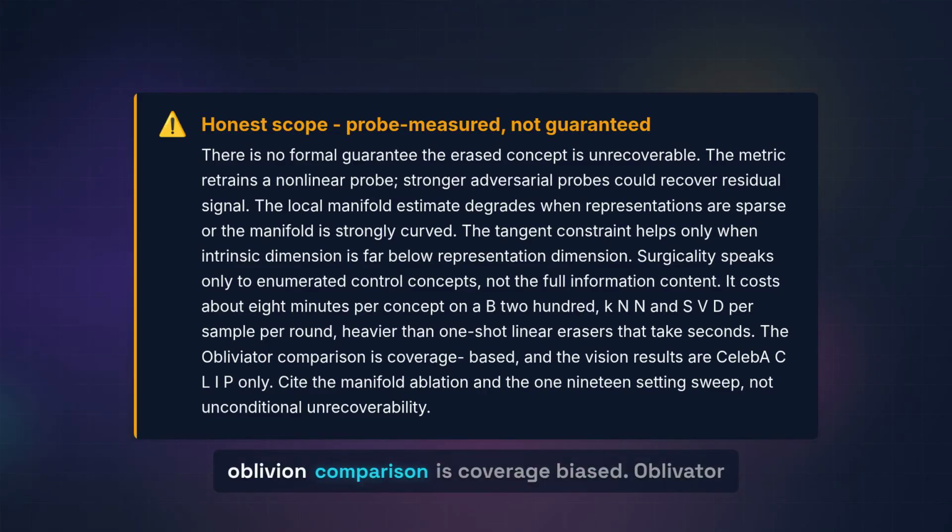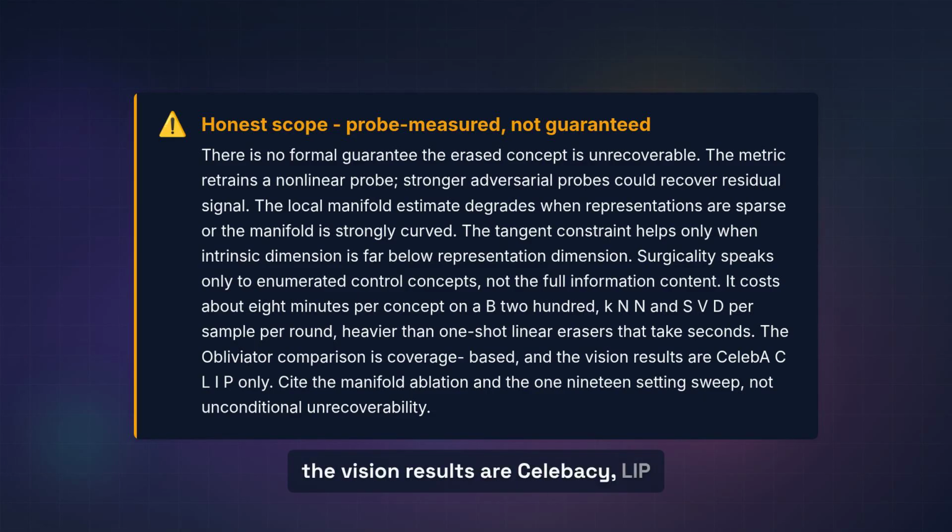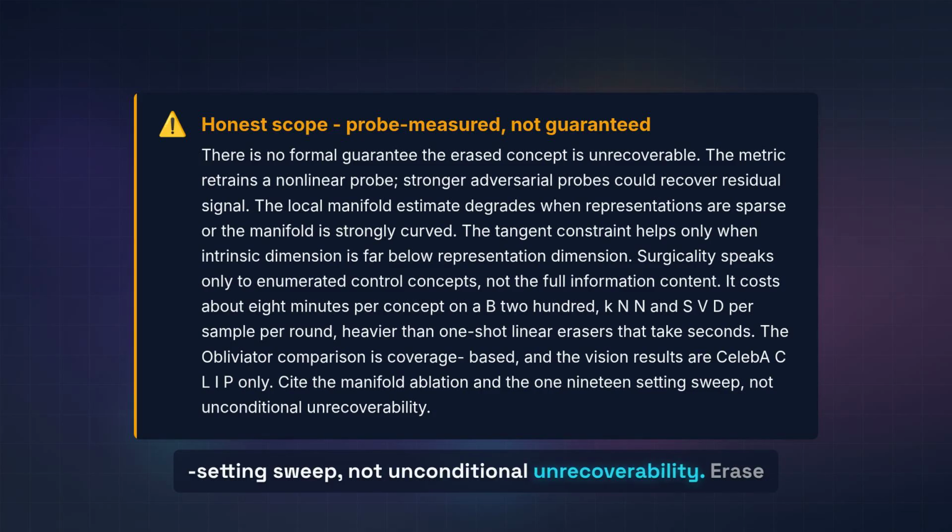Fifth, the Obliviator comparison is coverage biased. Obliviator reaches the floor only on easy settings, it stays in budget, and the vision results are CelebA CLIP only, no diffusion encoders. Cite the manifold constraint ablation and the 119 setting sweep, not unconditional unrecoverability.